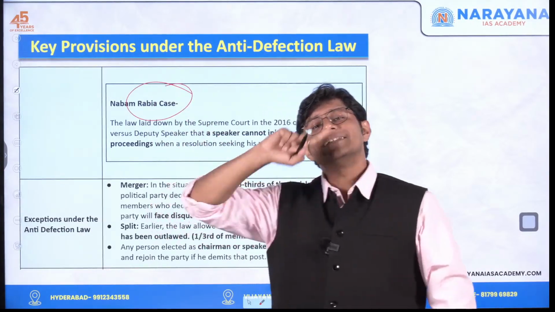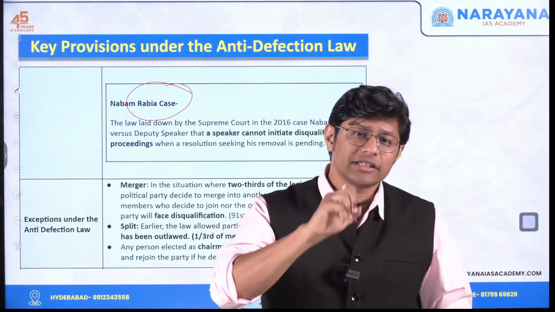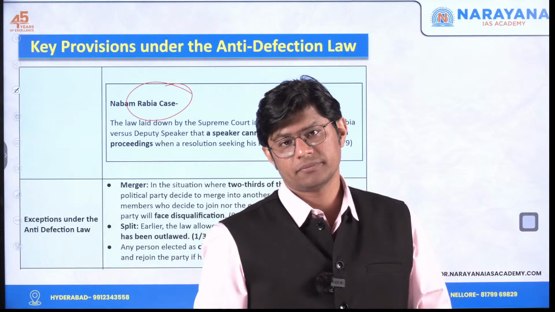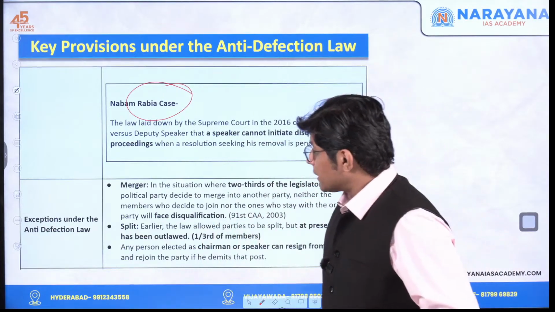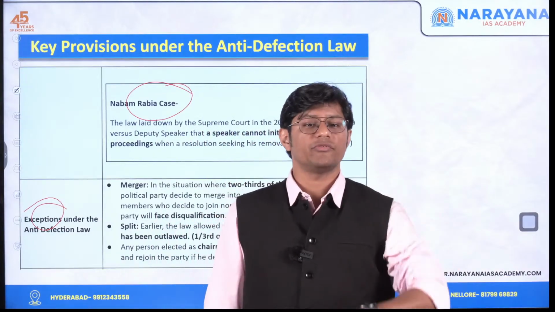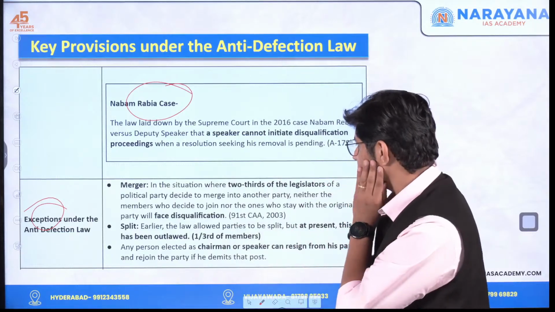Because Article 179 allows the members of the House to pass a resolution to the effect of removal of the speaker. But there are certain exceptions. We have understood 4 grounds for disqualification. Now let us try to understand the exceptions. Which are the exceptions? First one is merger.